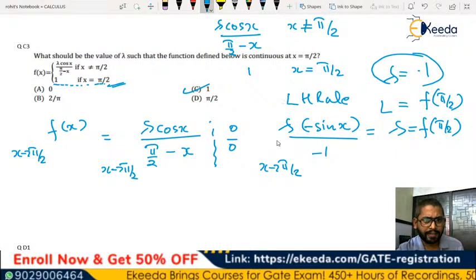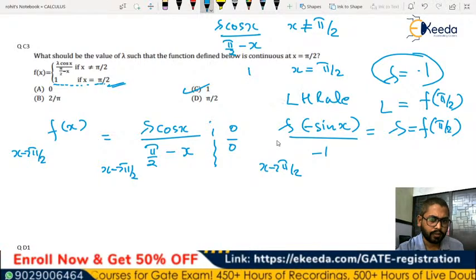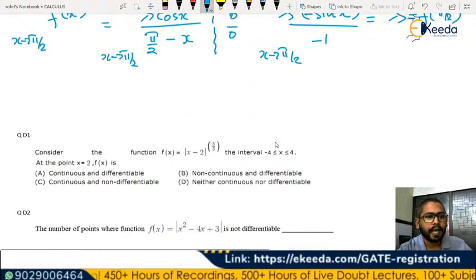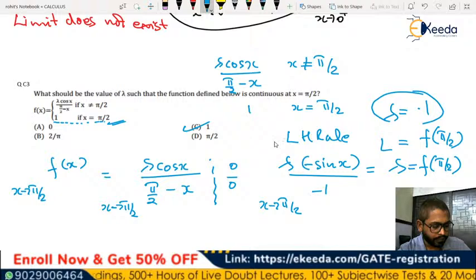Anyways, so very simple, like we have already done in the previous 2 questions. That is what we have to do here also, right? So it is done. So let's move to the next question. The answer is lambda equal to 1. Fine. C option. Easy, right?